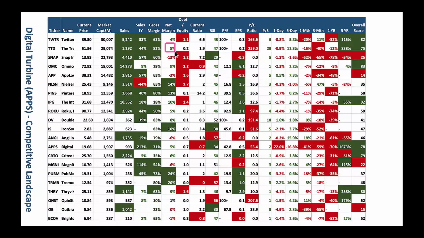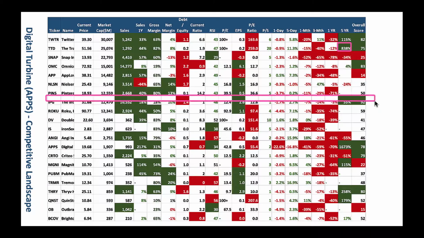It's making money. And then you got one more here, OMC. This also has a good overall score here, and the stock has not been doing great. Look, it's only done 4% in the past 5 years, but it's a positive net margin company. I prefer Trade Desk better. Look at the performance here, last 5 years great performance, and this company is a great digital advertising company. And then you got a few more here. We got one more, IPG.